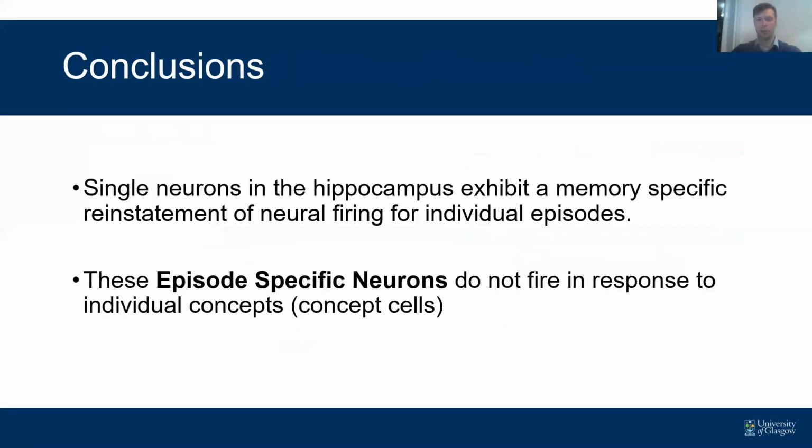The conclusions are that single neurons in the hippocampus exhibit a memory-specific reinstatement of neural firing for individual episodes, and that these episode-specific neurons do not fire in response to individual concepts, so they're not concept cells.